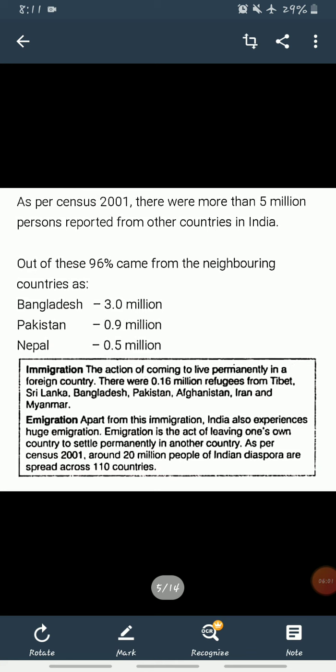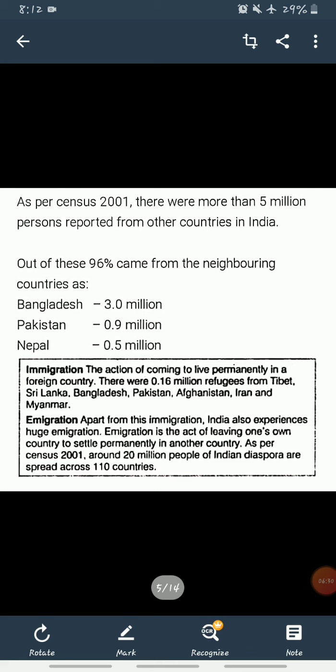We already discussed these countries like Bangladesh, Pakistan and Nepal. And we already discussed immigration and emigration also. We can discuss this again. The action of coming to live permanently in a foreign country is called immigration, and there were 0.16 million refugees from Tibet, Sri Lanka, Bangladesh, Pakistan, Afghanistan, Iran and Myanmar.